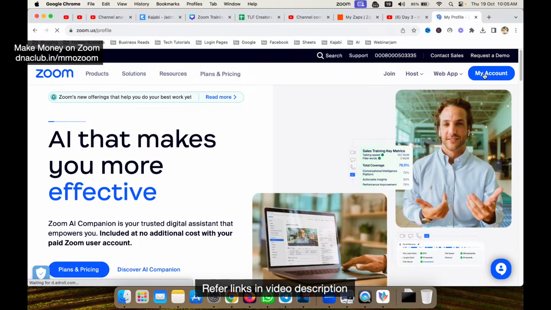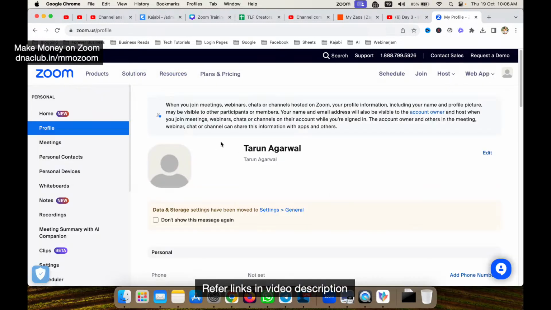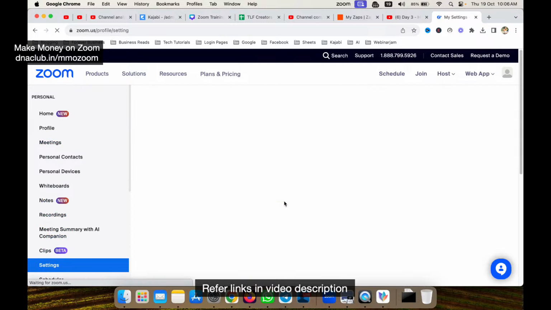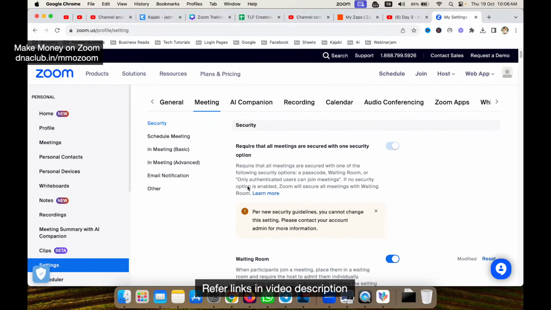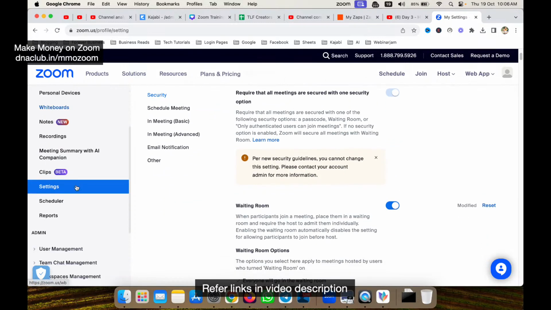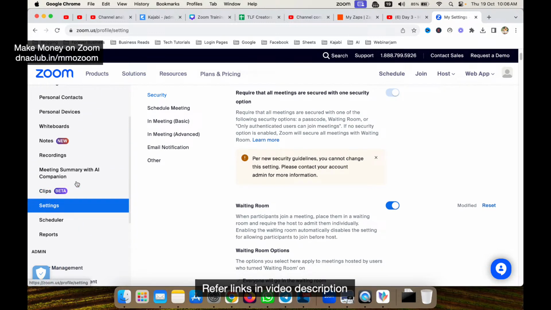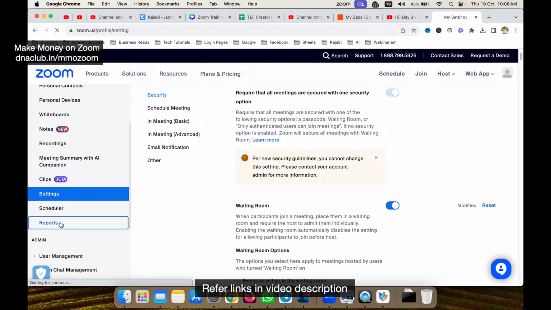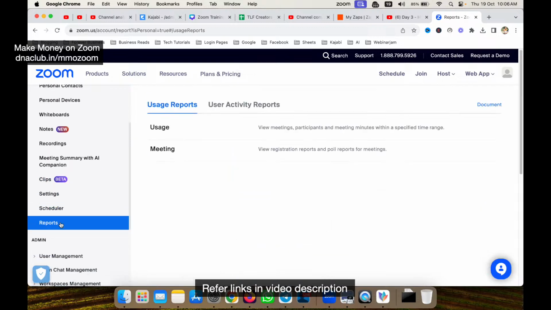Now I have already logged in with my Zoom account. I click on my account, and now, settings. All these things we covered on day one of this workshop, correct? So I'm not going to repeat this again. But if I scroll down, just see, there are some very, very important things. For example, go to reports, and here, many people don't know about this: the usage report. I can actually click on usage.